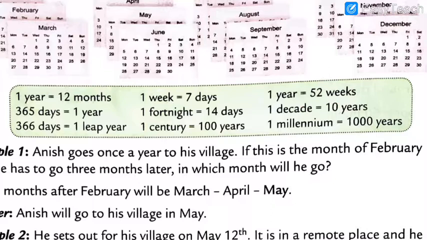1 year is equal to 52 weeks. And 1 decade is equal to 10 years. 1 millennium is equal to 1000 years. Got my point? I hope you all have understood, all my dear students.